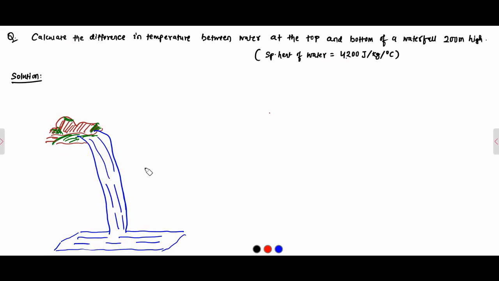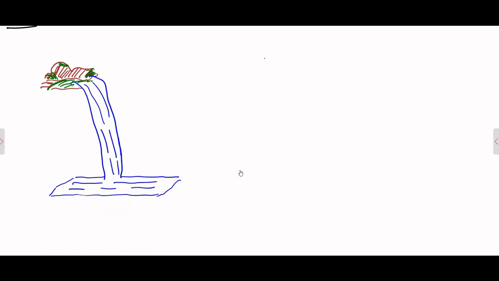So here is another question. It is given: calculate the difference in temperature between water at the top and bottom of a waterfall 200 meters high. The specific heat of water is given as 4200 joule per kg per degree Celsius. Okay, so let's say this is the waterfall. Water is falling from a height of how much? 200 meters, the vertical height